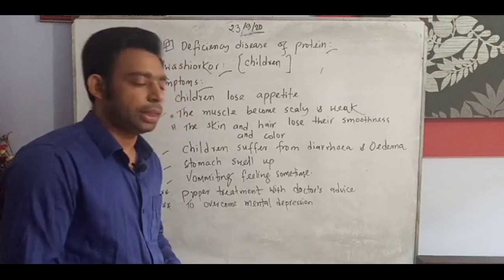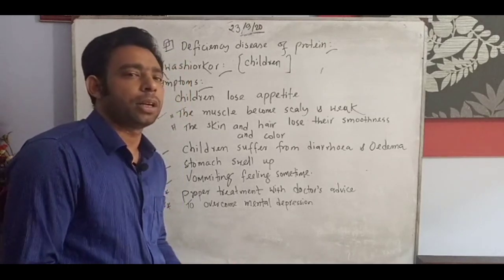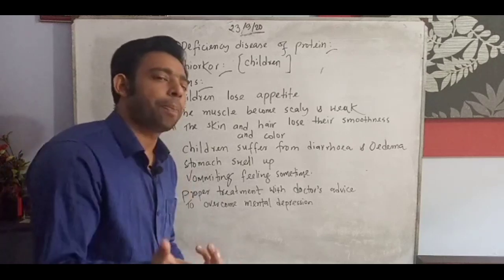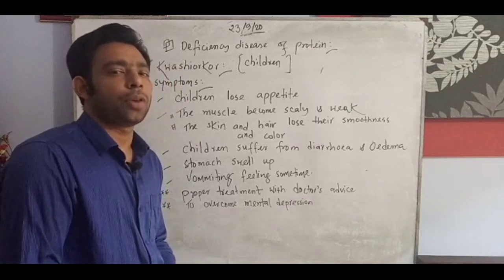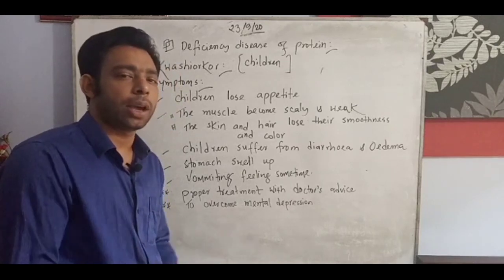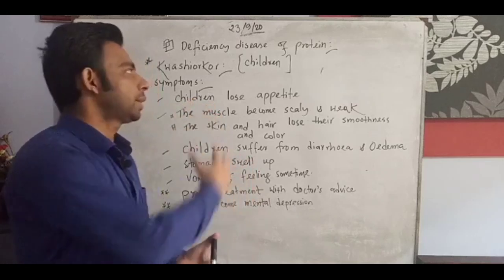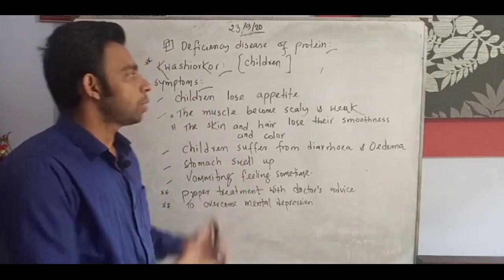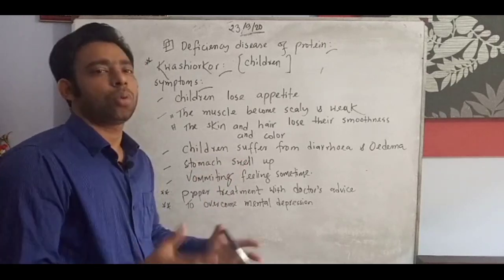Sometimes we feel that children don't have mental depression, but of course they do. If I put pressure on you mentally, it is not suitable for you, and it can persist with this kind of disease, kwashiorkor. I hope you understand the deficiency disease of protein like kwashiorkor.